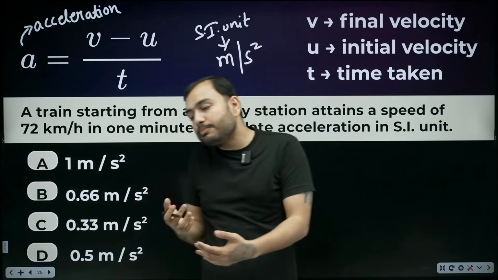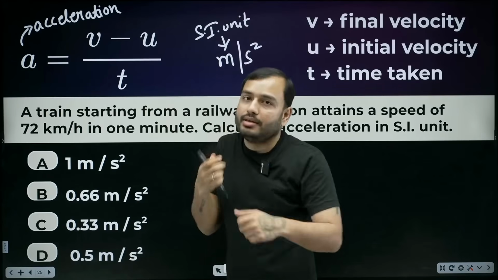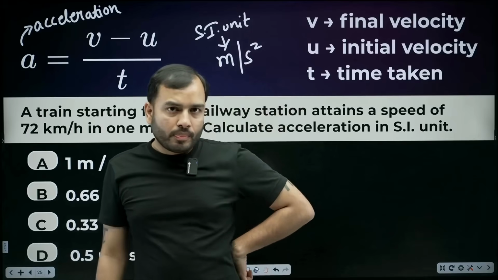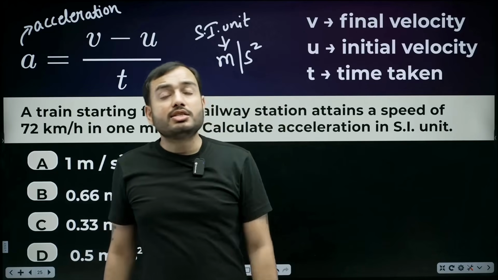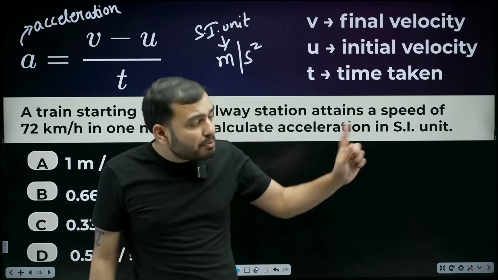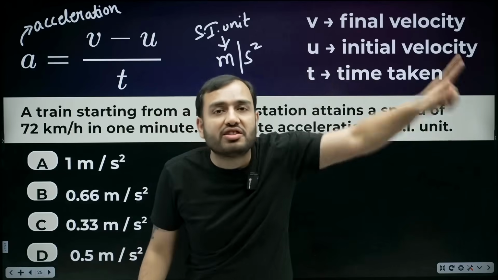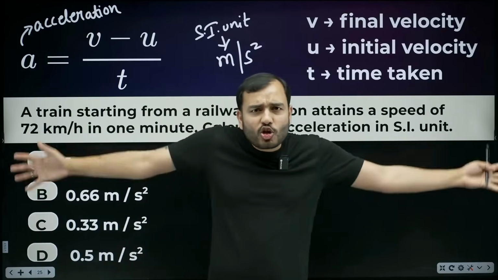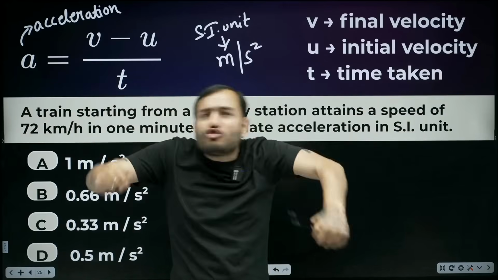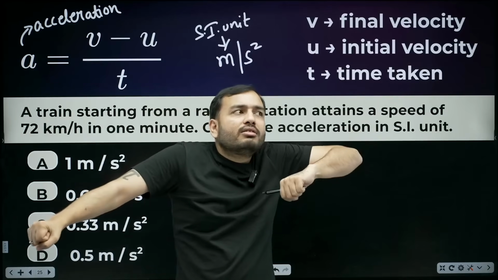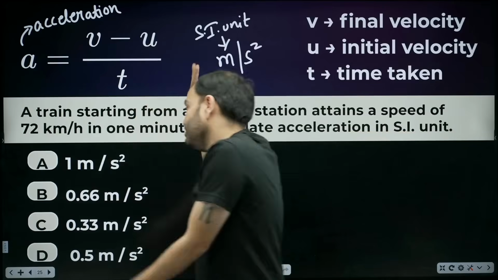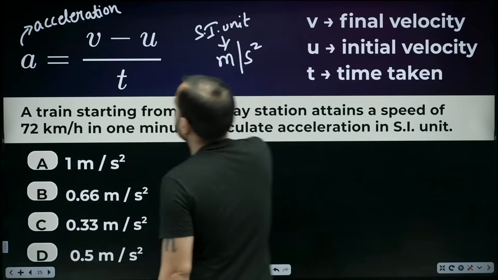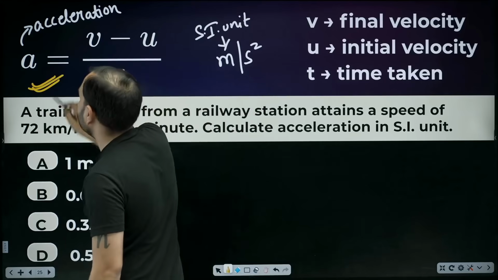Acceleration tells us how fast the speed is changing. If I say my acceleration is 2 meter per second squared, and someone's acceleration is 10 meter per second squared, it means his velocity will increase faster than mine. How fast the velocity increases, that is acceleration. The greater the acceleration, the faster the velocity will increase. It can also decrease anyway. Come on, let's do a question. We will learn while doing questions. For now, acceleration is understood. We will remember the formula V minus U upon T.